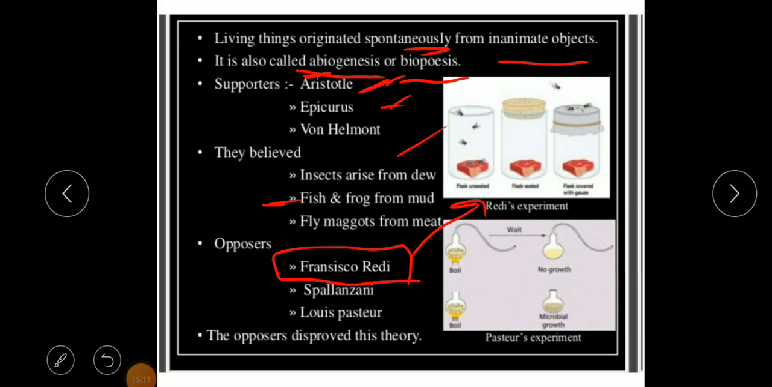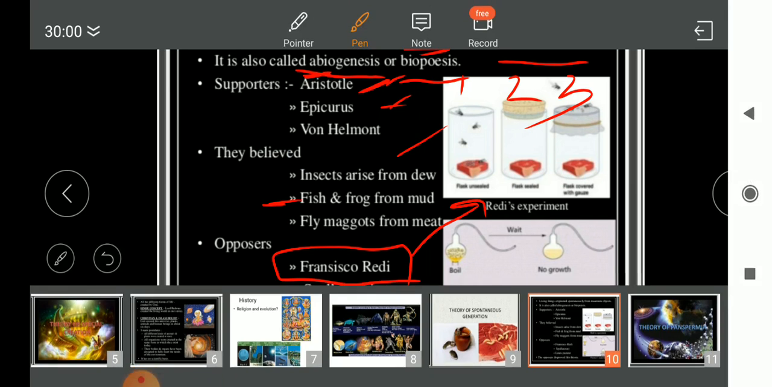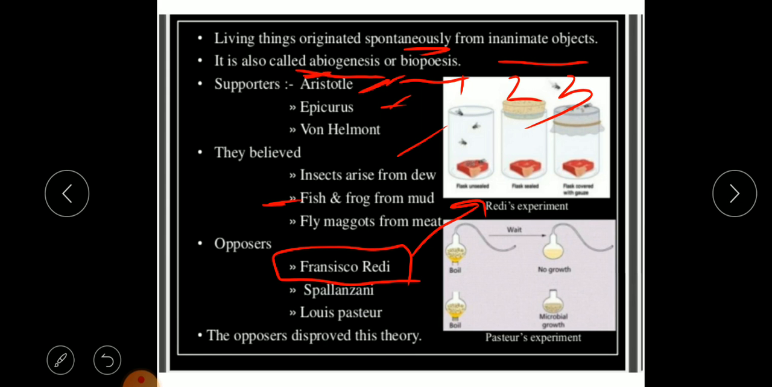He boiled some fishes in a flask for hours together, and the boiled fishes were placed into three jars. You can see jar 1, jar 2 and jar 3. He placed the boiled fish into these jars individually. The first jar he didn't cover at all. The second jar he covered with parchment paper, and the third jar he covered with muslin cloth.